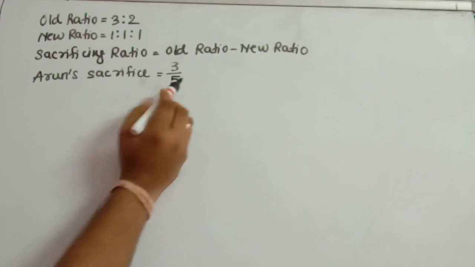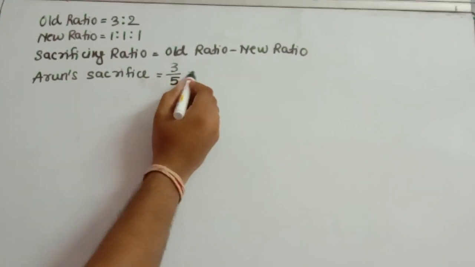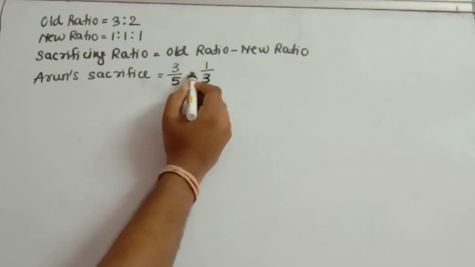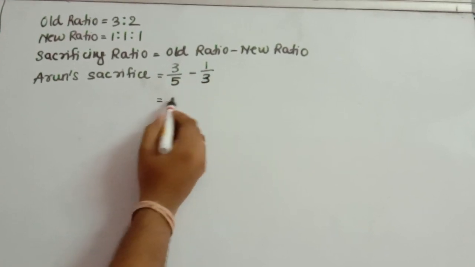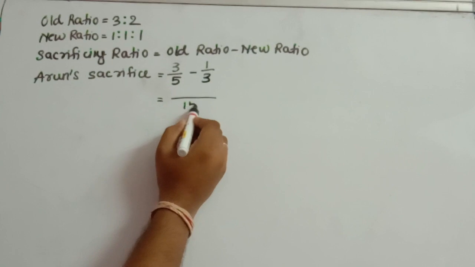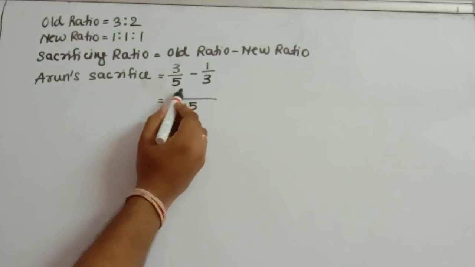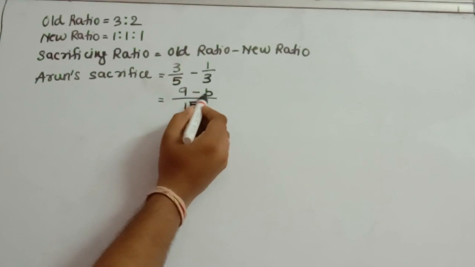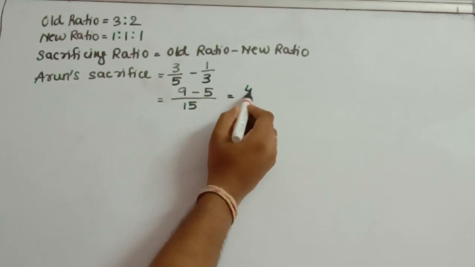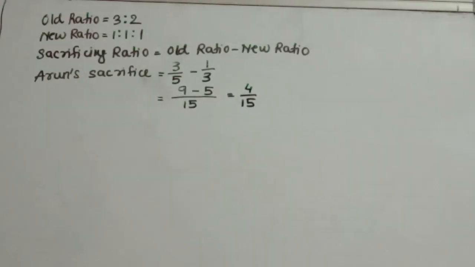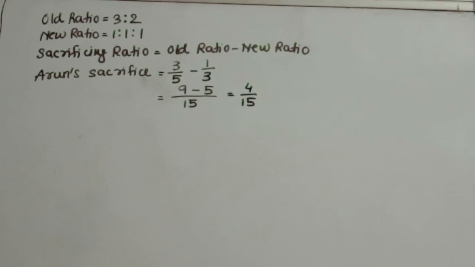And what is Arun's new share? 1 by 3. So if we take the LCM of 5 and 3, it is 15. So the sacrifice is 4 by 15. So this is Arun's sacrifice.